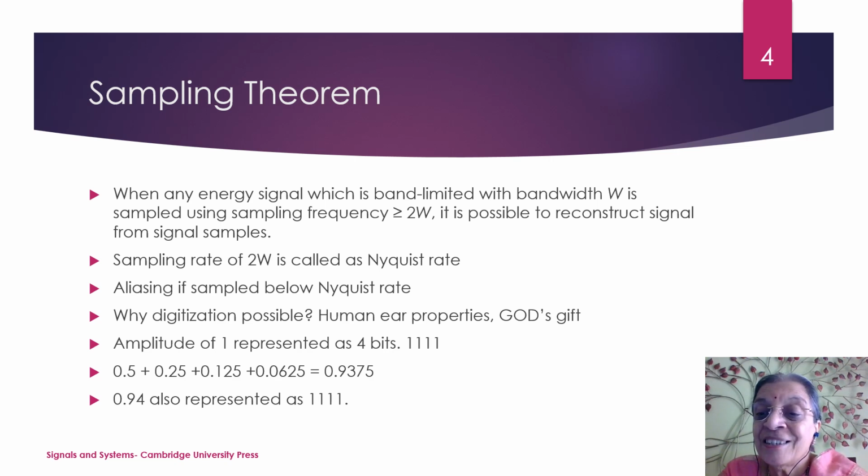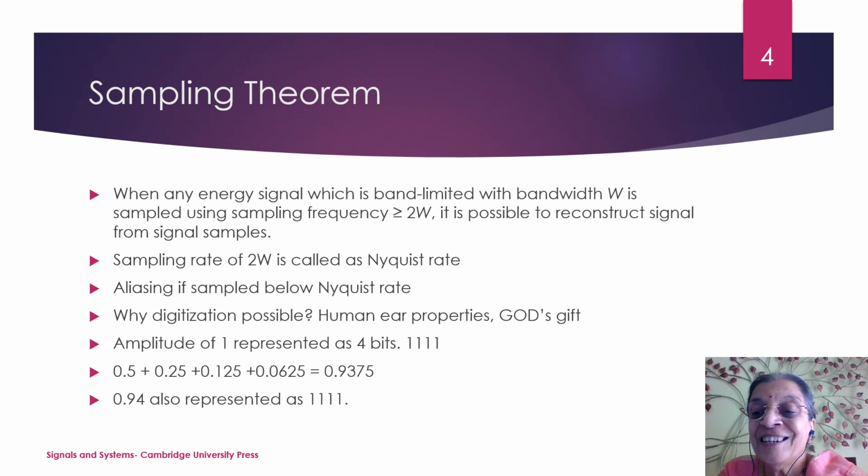Now how is digitization possible? This is quite a wonderful thing. We have wonderful properties given to our human ear, and this is God's gift. God has given the sensitivity to the human ear such that very small changes in the amplitude are not detected or not understood by the human ear. So we take advantage of it. Humans have discovered it, no doubt. But how was this discovery possible? Because of God's gift.